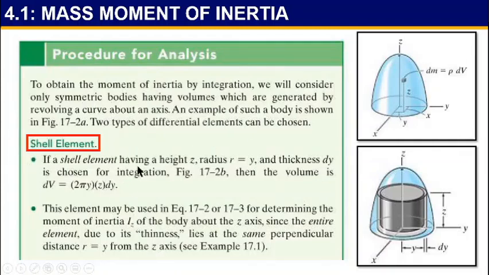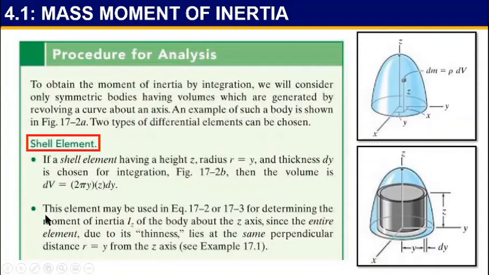If a shell element having a height z, radius r equal to y, and thickness dy is chosen for integration, Figure 17.2b, then the volume is dv equal to 2 pi y z dy. This is the simple equation for a cylinder.